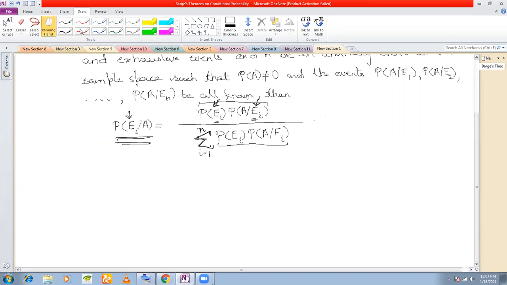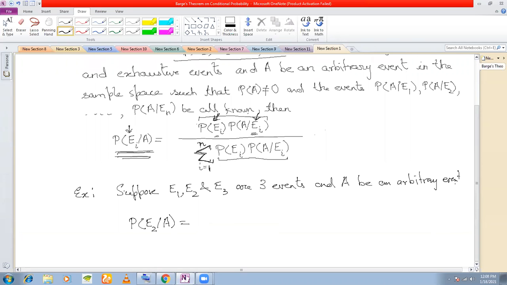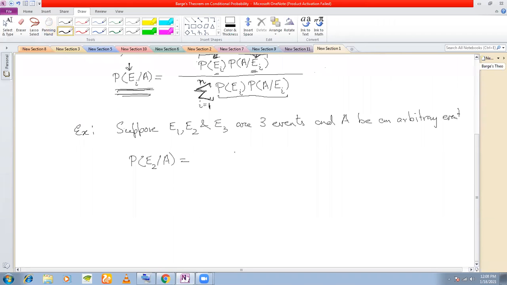So let us take a small example of how to write. Suppose, for example, suppose E1, E2, and E3 are three events, and A be an arbitrary event. Then how will you write Bayes theorem? Suppose I want to find P(E2/A). Then how will I write Bayes theorem?